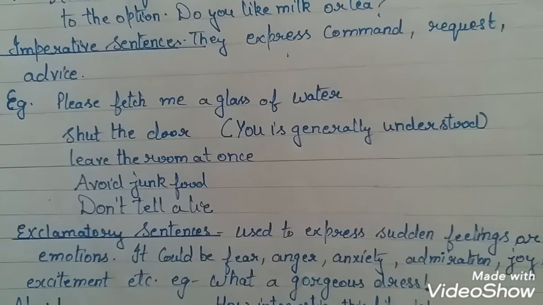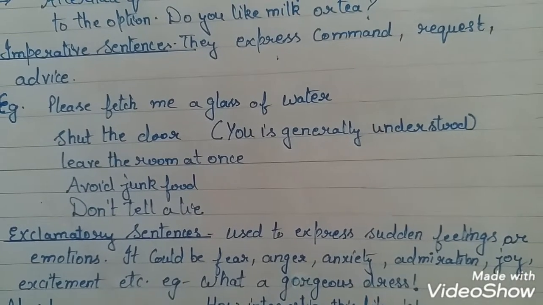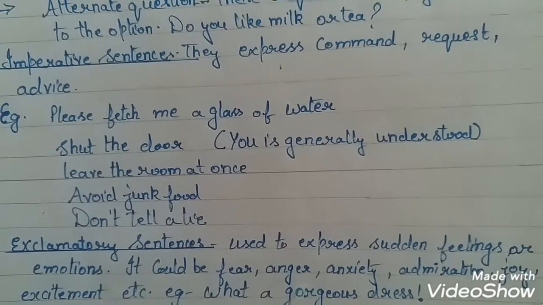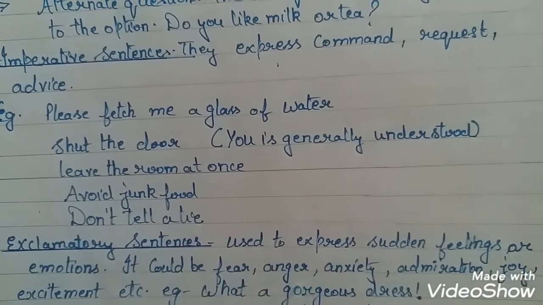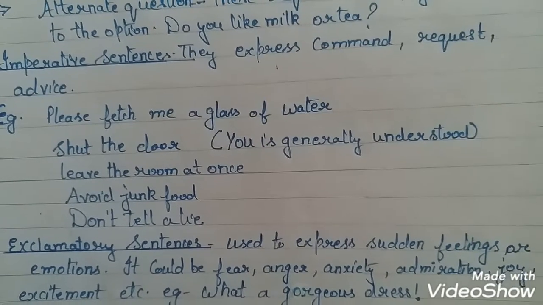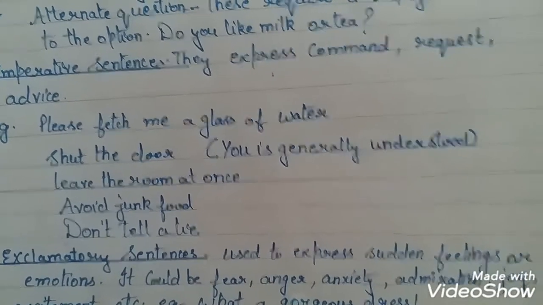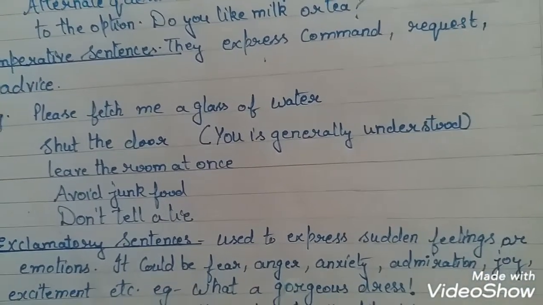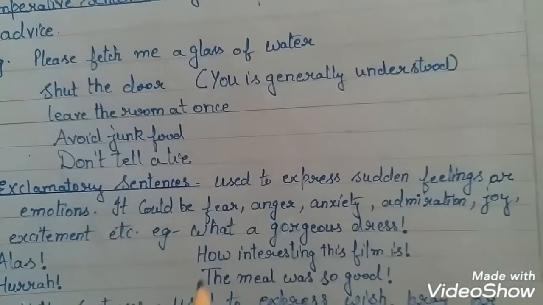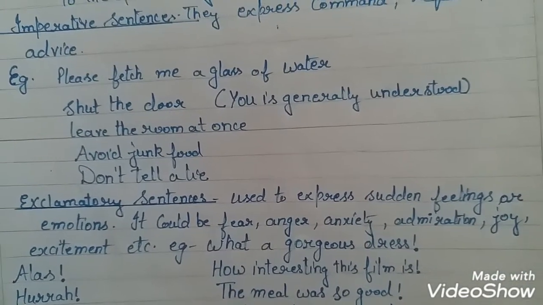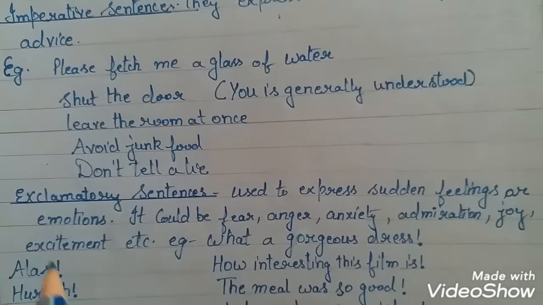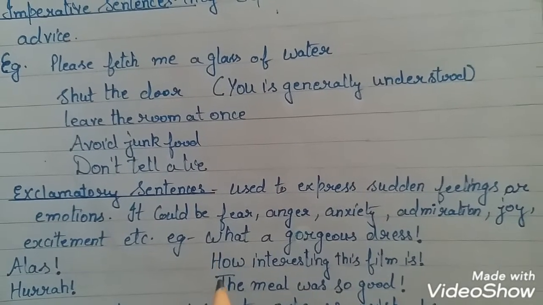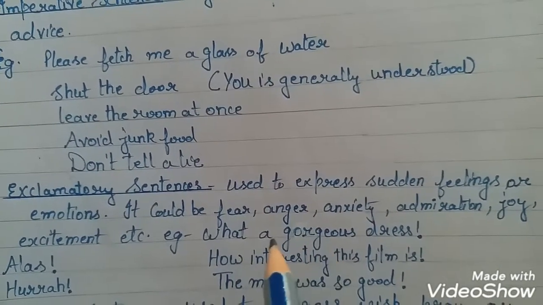Next, exclamatory sentences. These sentences are used to express certain feelings and emotions. For example, it could be fear, anger, anxiety, admiration, joy, excitement. Any kind of sudden expression is expressed in exclamatory sentences. For exclamatory sentences, words like what, how, alas, hurrah are used. And the words what and how are placed before a or an.